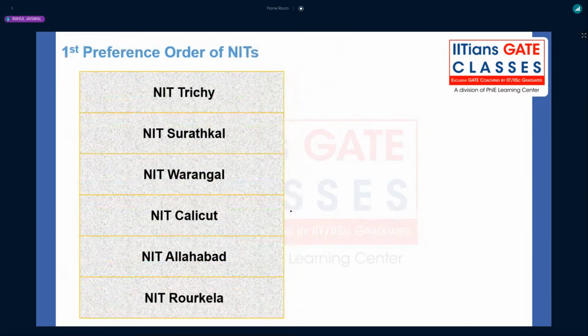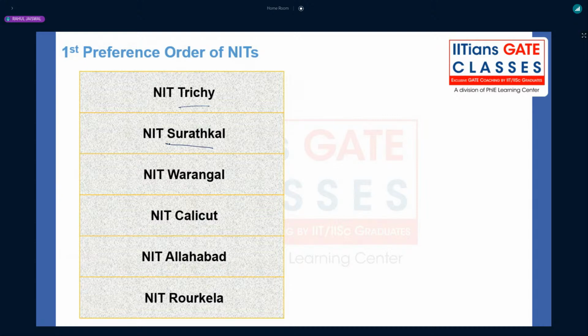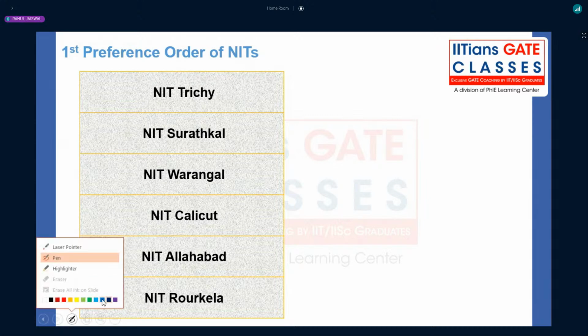Now, first preference among the NITs. Some of you might have an argument about NIT Surathkal and Trichy. But I have done my MTech from NIT Trichy, so I can say with confidence that even if you are not having anything else, NIT Trichy has the strength to get every student placed.